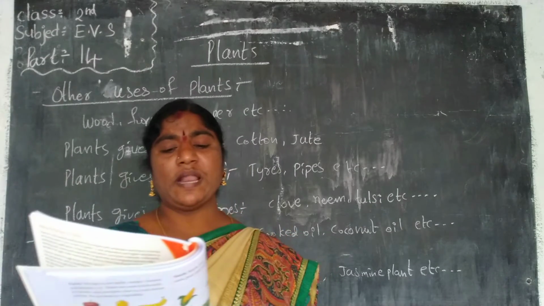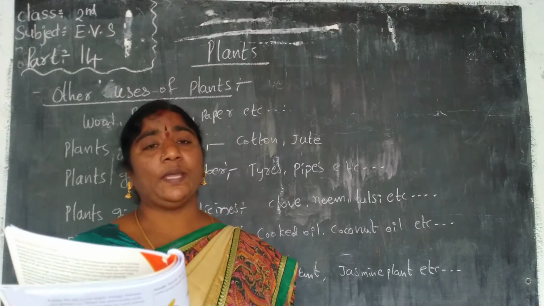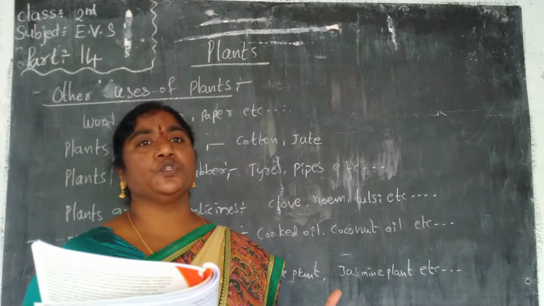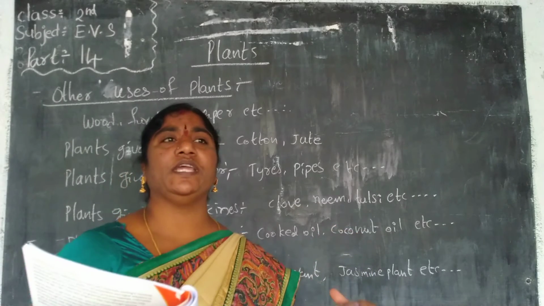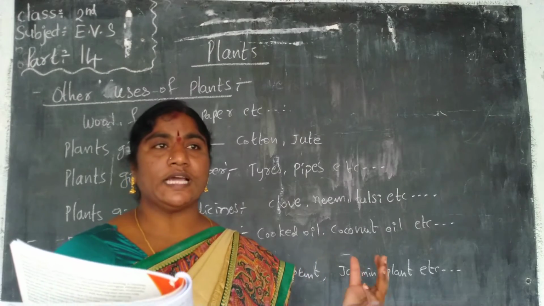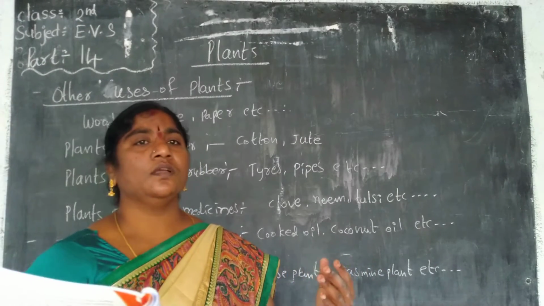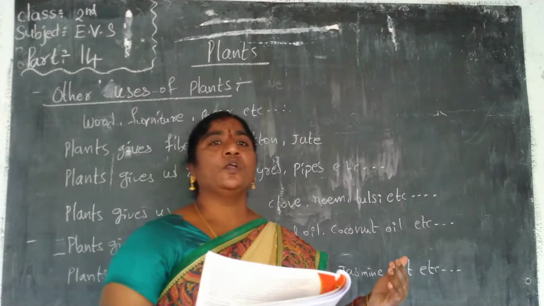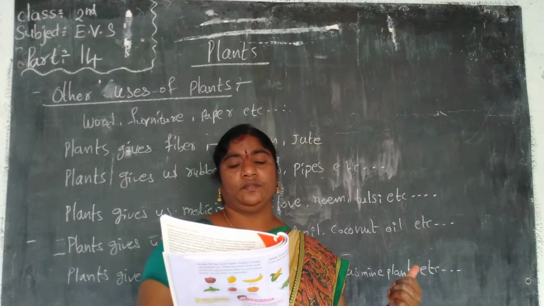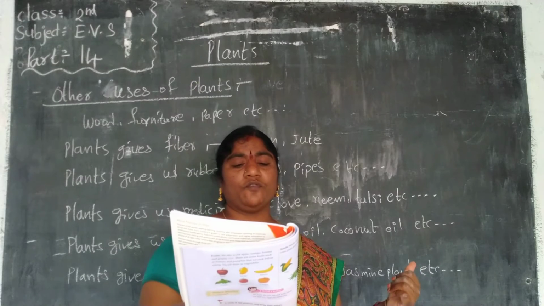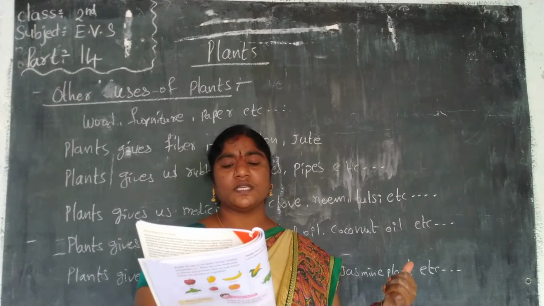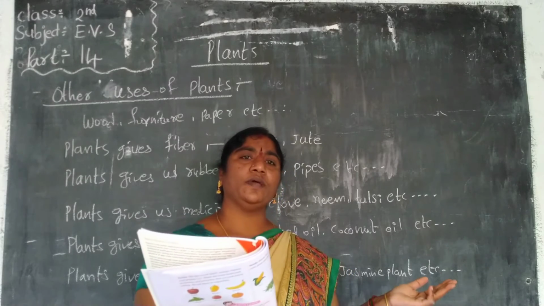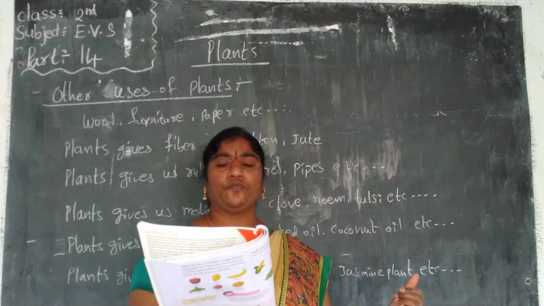And next, plants give us fiber. Fiber is used to make the clothes that we wear, like dresses, chudidars, sarees, shirts, pants and trousers. The cotton plant gives us cotton fiber, and the jute plant gives us jute fiber.